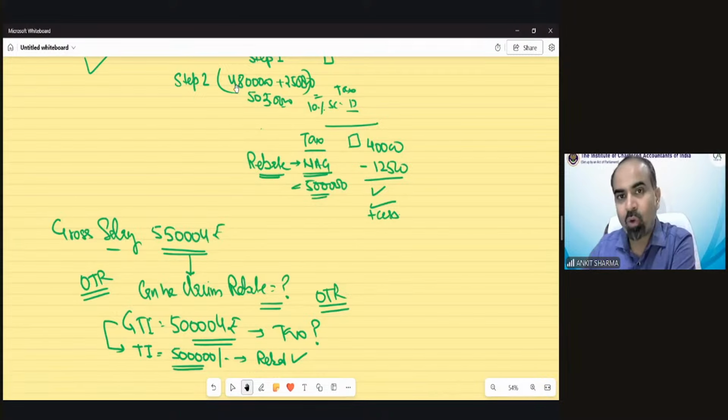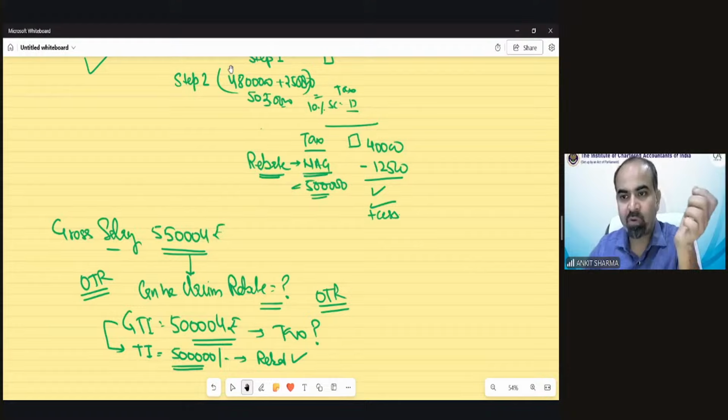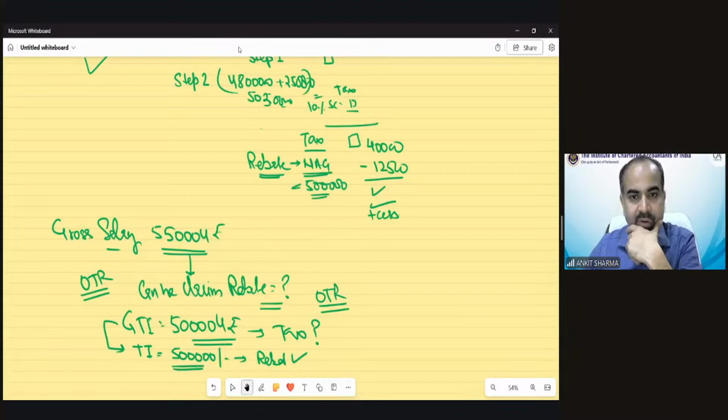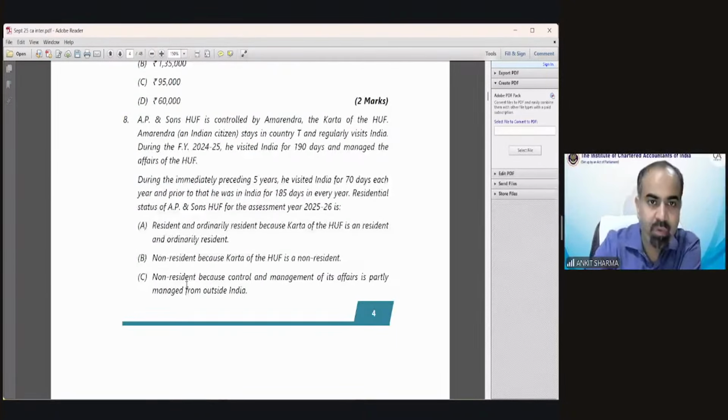Now we are moving on to the questions of examination. If you have any query, students, regarding any provision or any confusion, you can ask me. Else we are moving on to the question paper, September 25. This is question number 8 from September 25, which is related to the basic concept and residential status topic. And you can see the question.